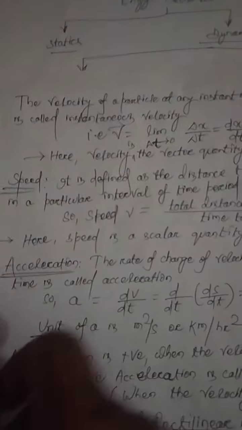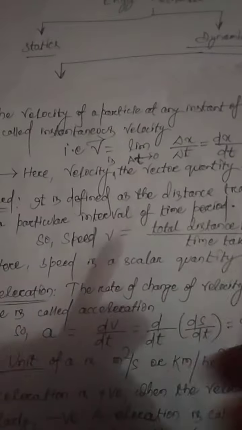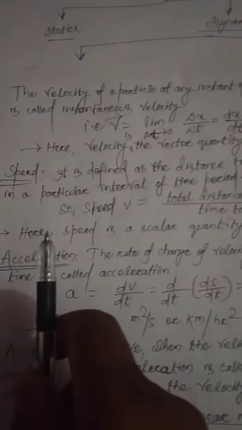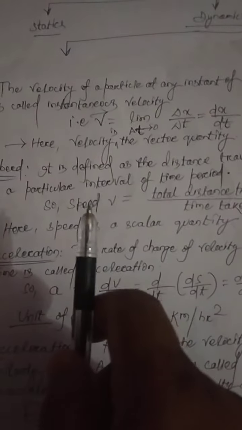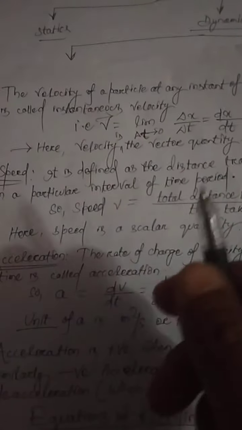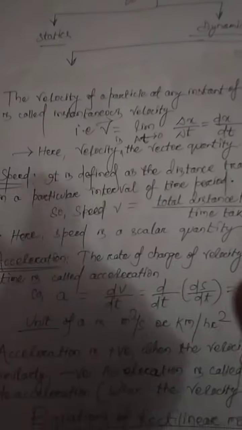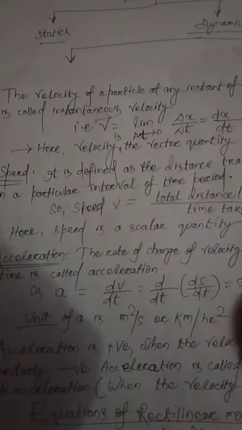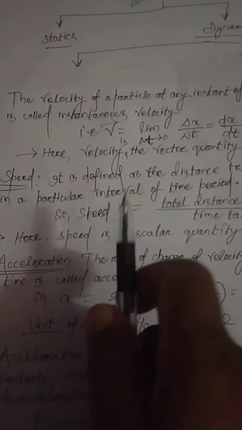There is another part, that is speed. Speed is defined as the distance traveled by a particle in a particular interval of time. That means if a body covers some distance in a particular time interval, that is speed.